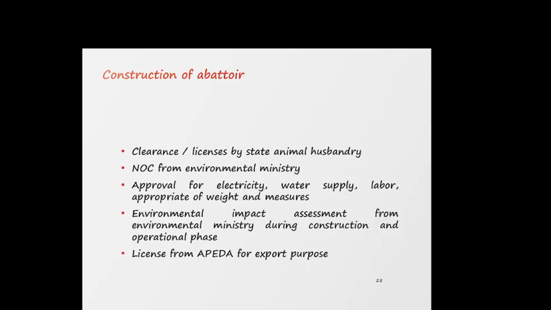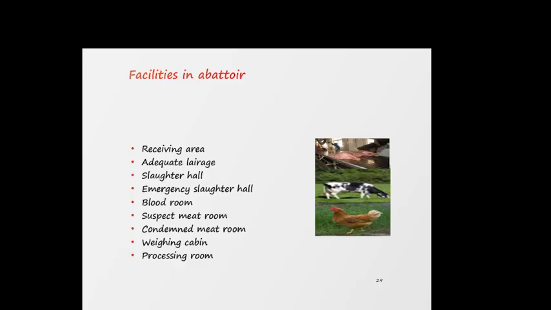And for the construction of an abattoir, to make an abattoir you must have a license from the state animal husbandry board, and there should be approval for electricity, water supply, labor, weights and measures, and environmental impact assessment from the environment ministry during the construction and operational phase, and there should be a license from APEDA for export purpose.